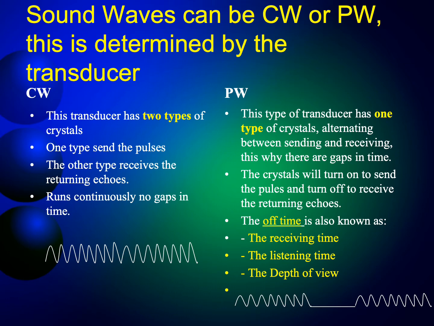The off time is also known as the receiving time, the listening time, the depth of view. So that gap in time is when the echoes are coming back. The crystals alternate between on and off, sending and receiving, talking and listening. That's why pulse wave is interrupted with gaps in time.